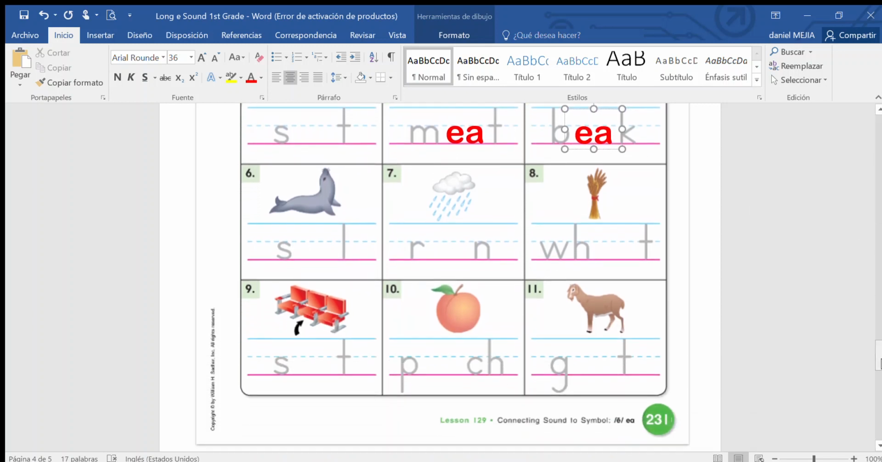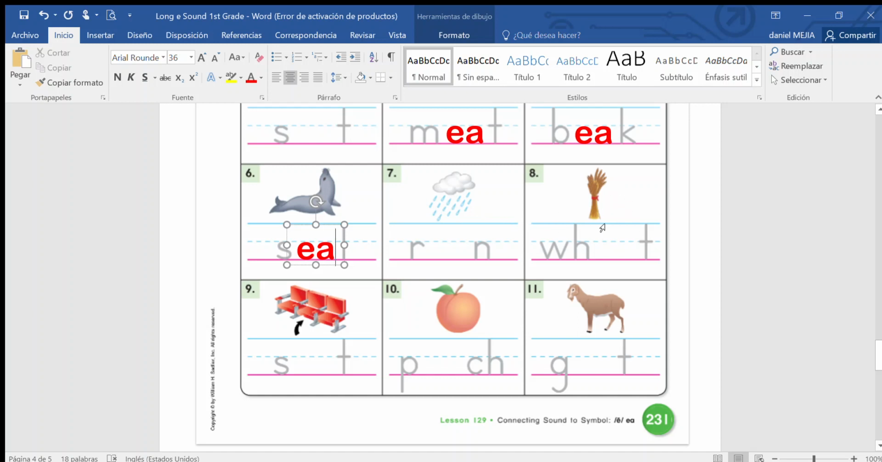Continuing with number 6. Remember this animal? What is it? It's a seal. Seal. Does it have a long E sound? Yes, so you write E-A. Good. Number 7. What is this? We need this sometimes. It is the rain. Rain. Does it have the long E sound? No. Okay, so we do not write anything.